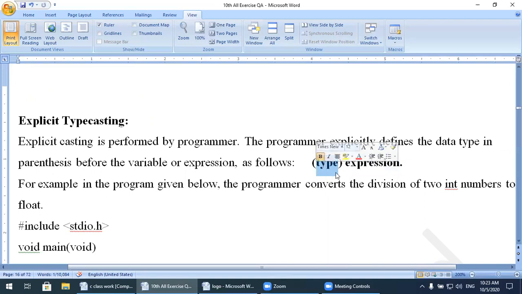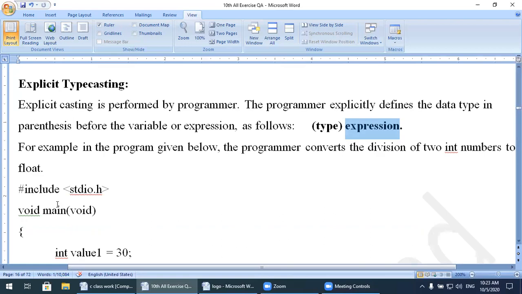If I write float, it will show me the float value. If I write character, then it will show me the ASCII character of that value after solving that expression. For example, in the program given below, the programmer converts the division of two integer numbers to float.